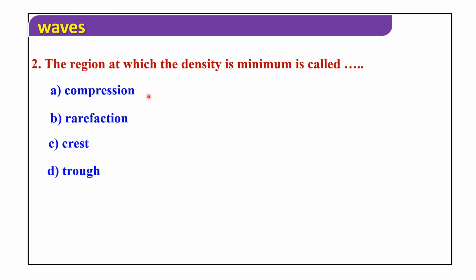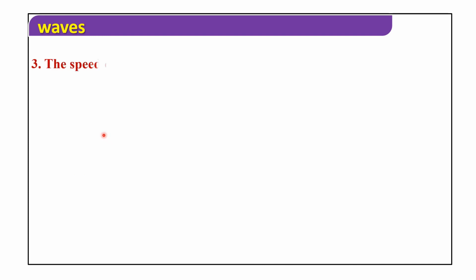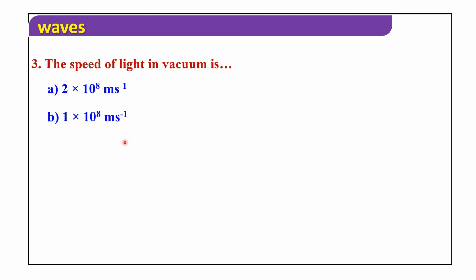The region at which density is minimum is called rarefaction. The speed of light in vacuum is 2 × 10^8 meters per second, 1 × 10^8 meters per second, 3 × 10^8 meters per second, 3 × 10^7 meters per second. The speed of light in vacuum is 3 × 10^8 meters per second.